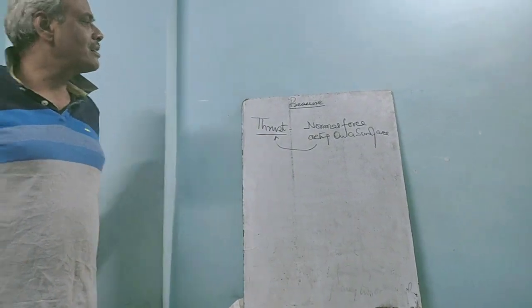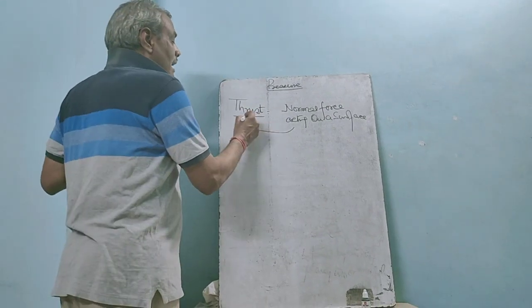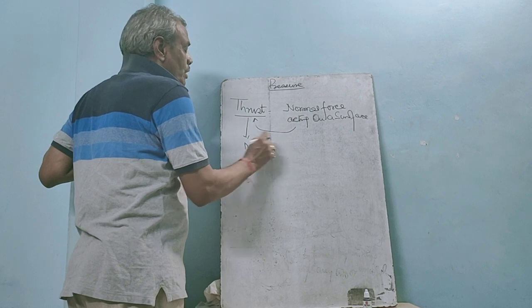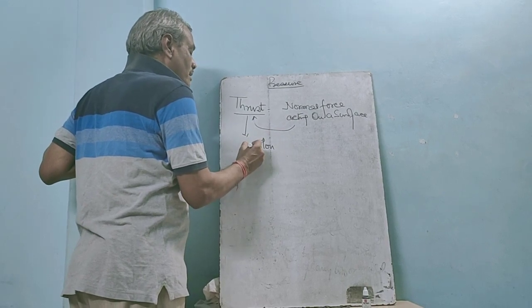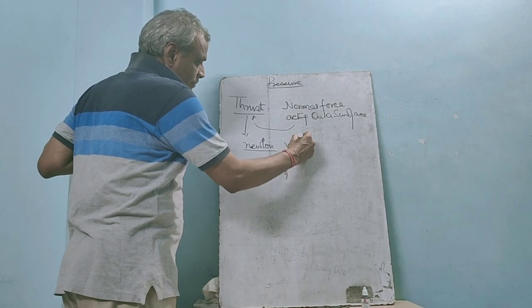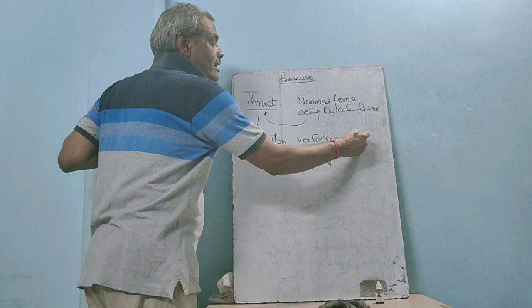So what is a thrust? Normal force acting on a surface is called thrust, and its unit is Newton, and it is a vector quantity because it has direction.